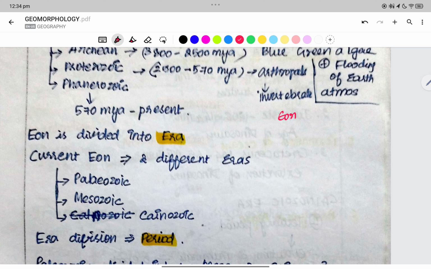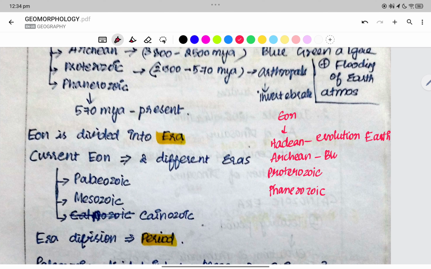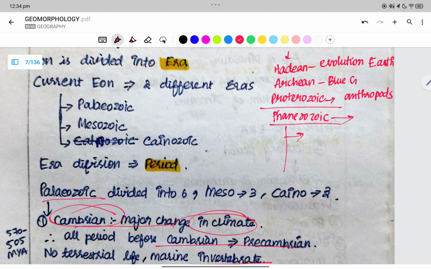First, when we are speaking about the eon, we have the Hadean, and then we have the Archean, Proterozoic, Phanerozoic. Hadean is the evolution of the earth. Archean is the blue-green algae. Proterozoic is related to the arthropods. Arthropods are invertebrates. Phanerozoic is present. Phanerozoic is divided into three.